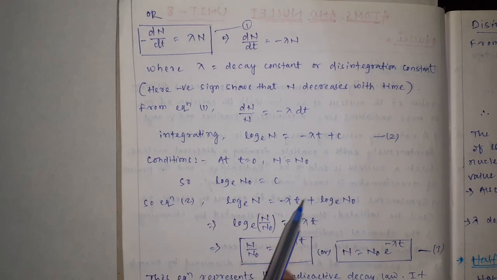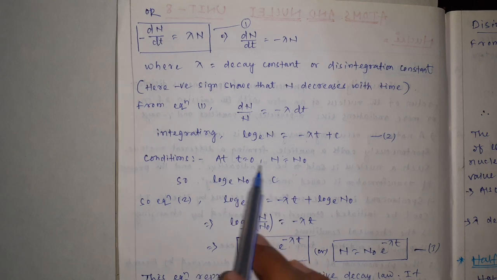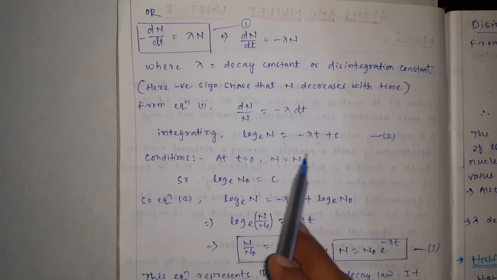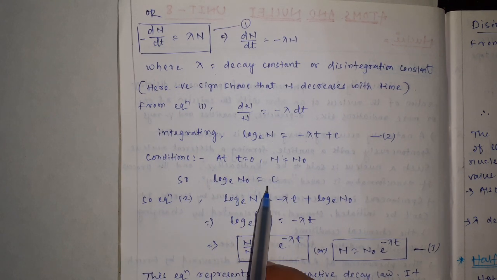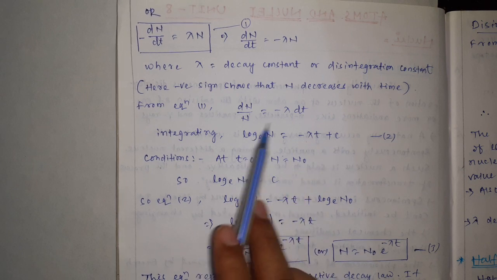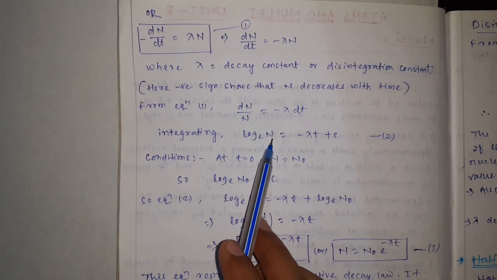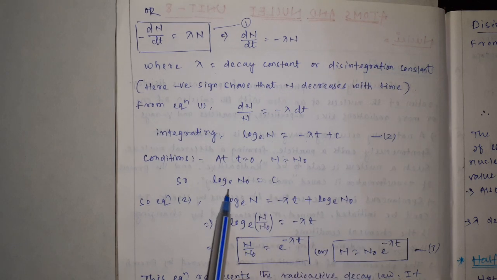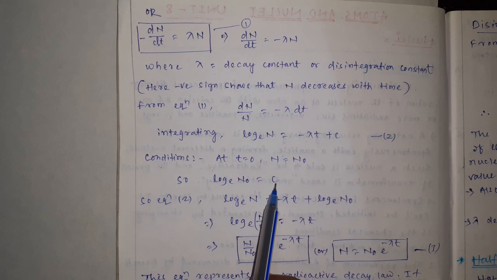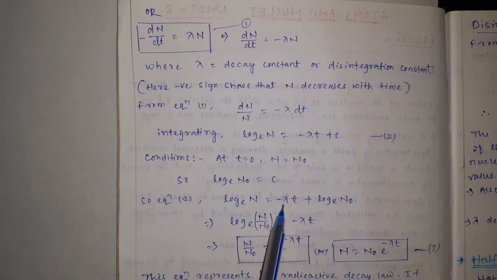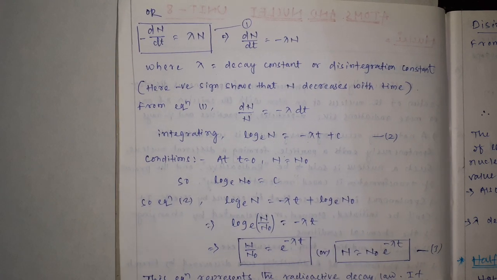We use the condition that when t equals 0, the number of undecayed particles equals N0, the initial particles. Using this, the constant C equals log e N0. Putting this constant in the equation, we get log e N equals minus lambda t plus log e N0.